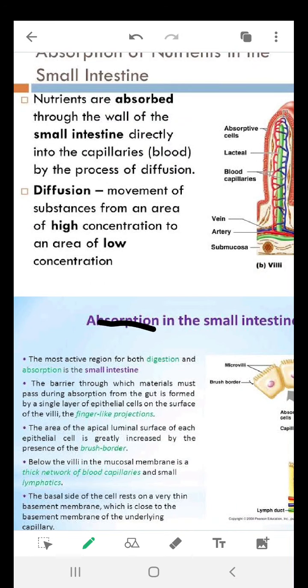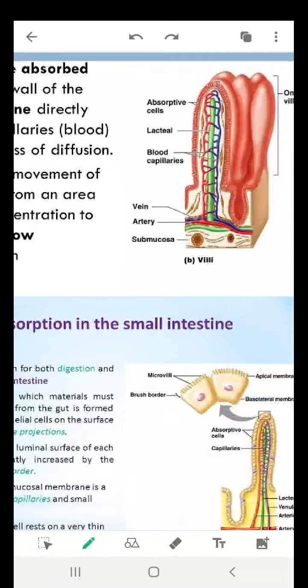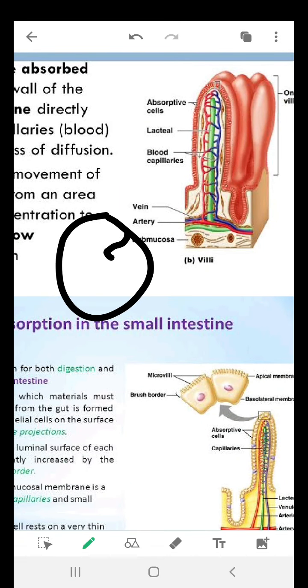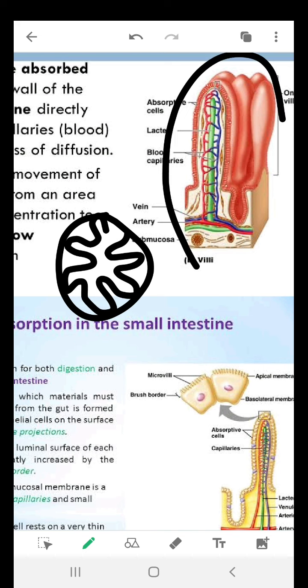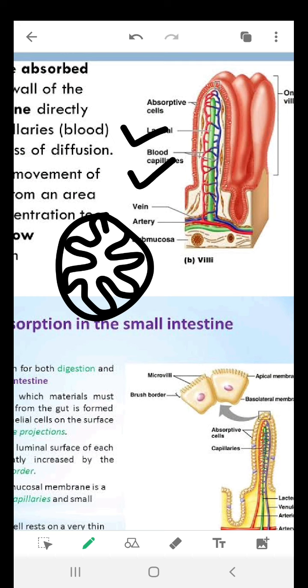In your ileum, if the ileum is cross-sectioned and opened up, let's suppose this is the ileum. In the ileum you have finger-like projections. These finger-like projections are called villi. You can see the structure of villi over here, right? And you can see there are blood capillaries in the villi, and there is a lacteal in the villi.